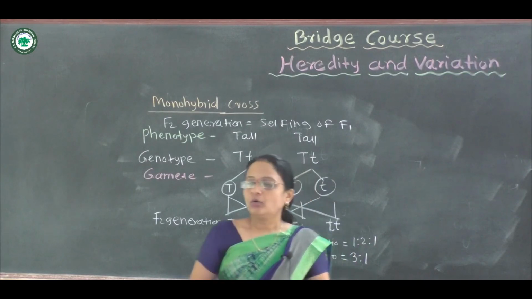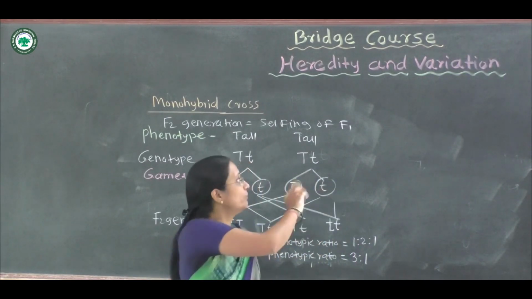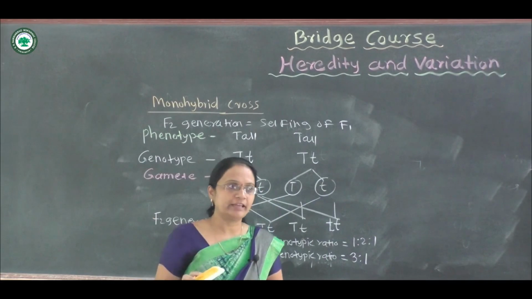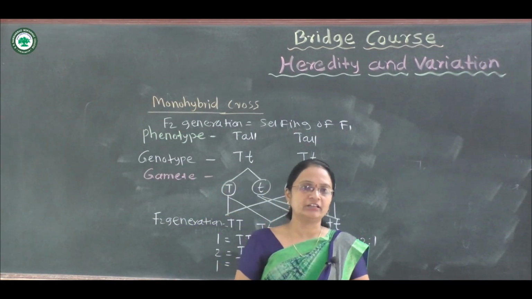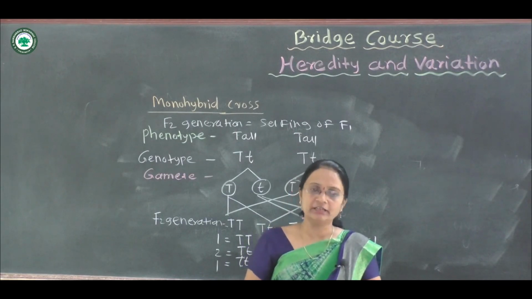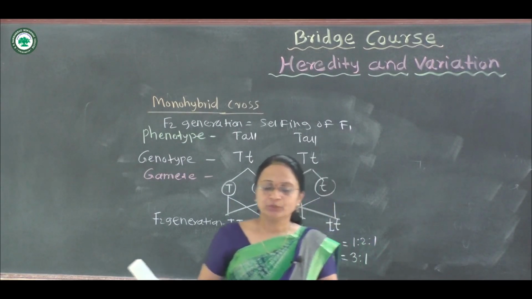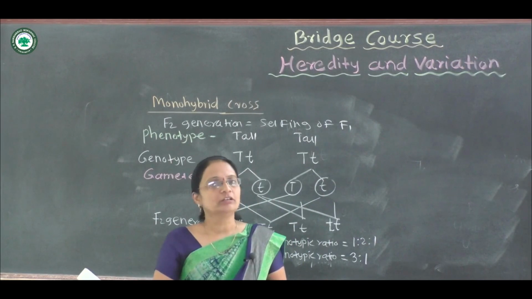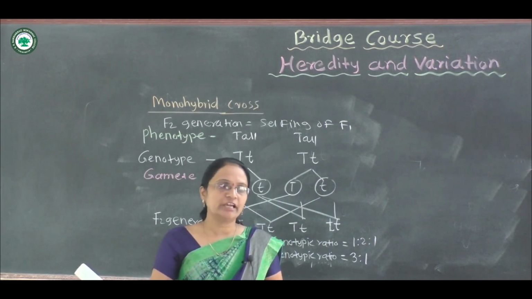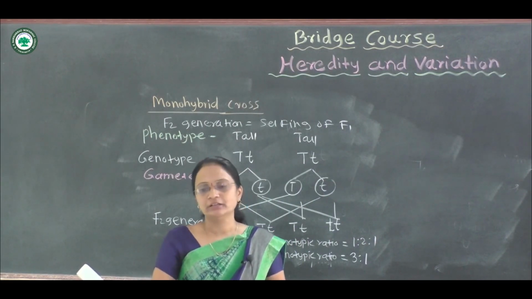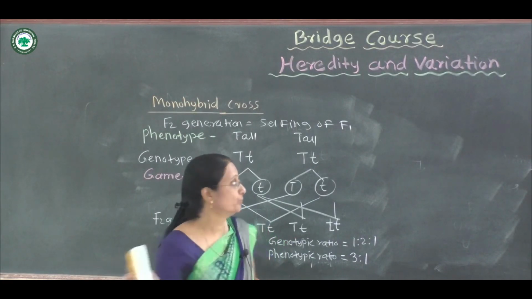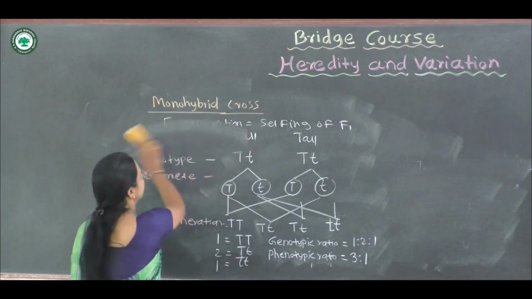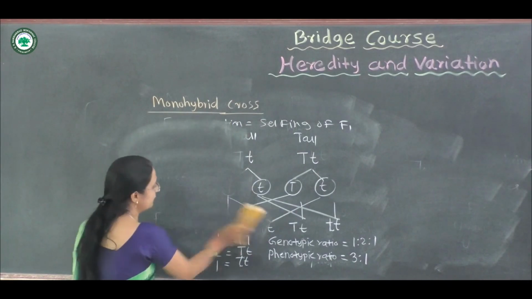Now, monohybrid means considering only one character. Out of the 7 contrasting characters, you can select any one, and by selecting it you find how the F1 and F2 generations produce the monohybrid ratio in phenotypic or genotypic form. Okay, now come towards the example of the dihybrid cross.